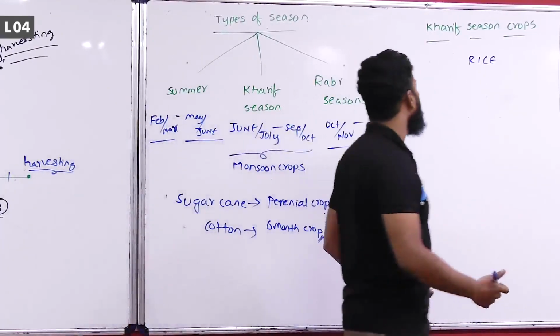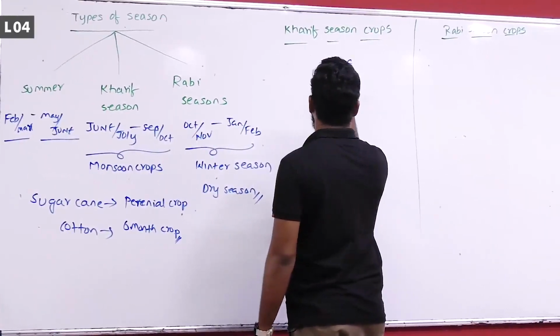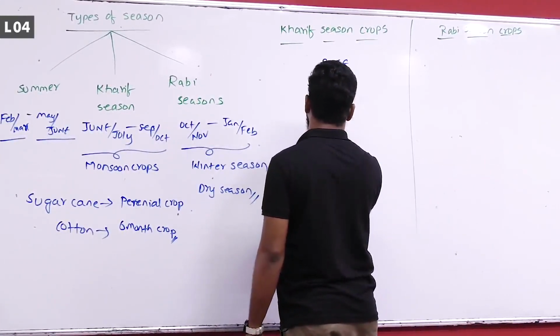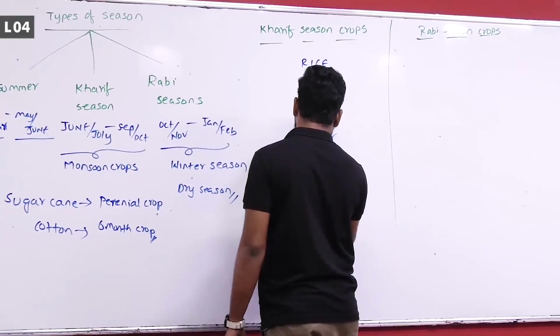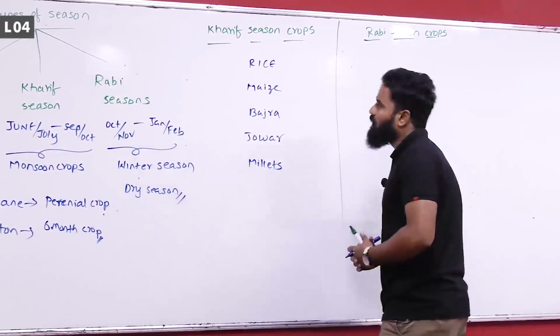And if you want examples of kharif season crops, it is rice, maize, bajra, jowar, millets, etc. All these come in kharif season crops.